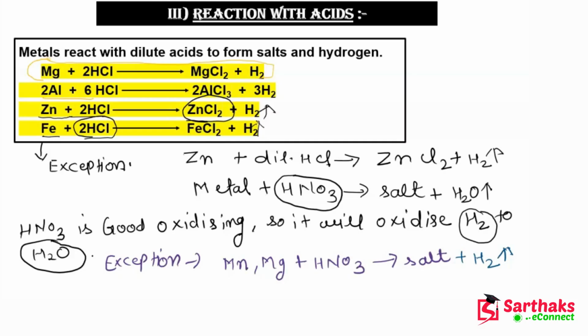Then we saw another exception: when manganese and magnesium react with HNO3, they prevent the oxidation of hydrogen gas, so water will not be formed in this case. So I hope guys this point is clear to you. Now after understanding this, let's move ahead to the next slide.